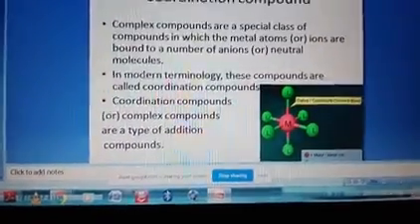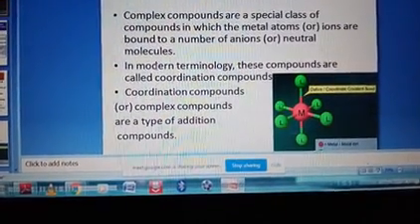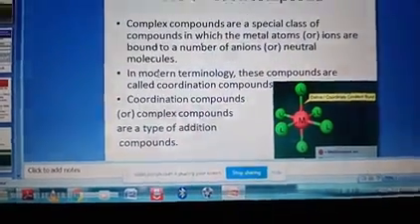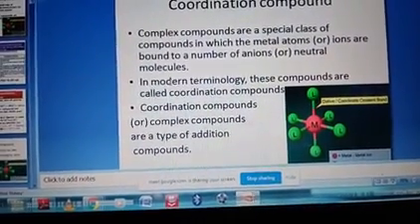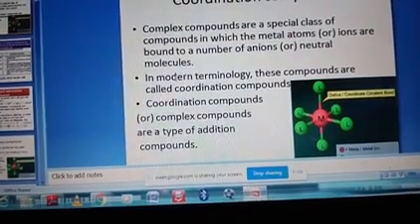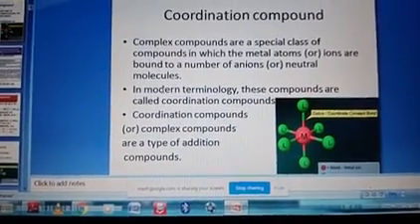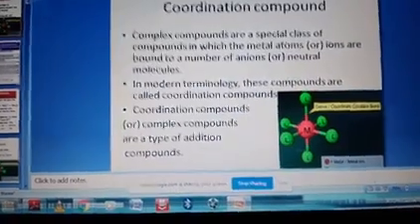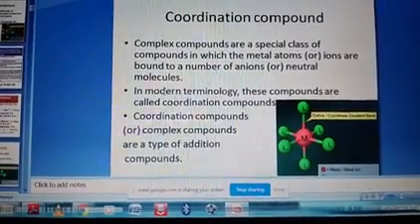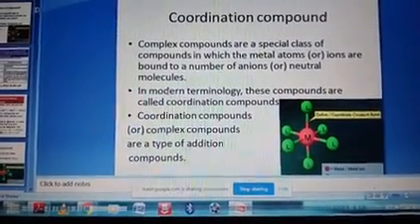When we write a coordination compound, there should be a square bracket, and that bracket indicates that it is a coordination compound. It will contain a metal atom and some anions or some neutral molecules along with that metal atom, and they are joined by a coordinate covalent bond. Then they are called a coordination compound. And we use coordination compounds in various ways.